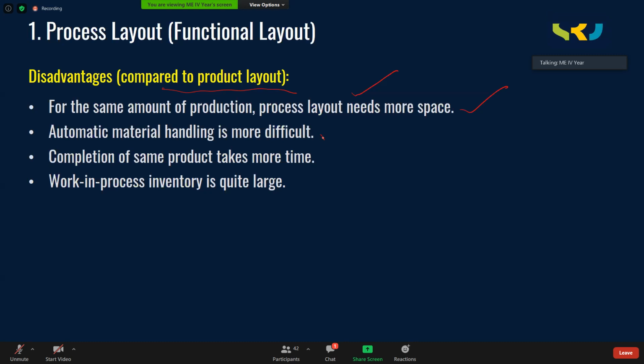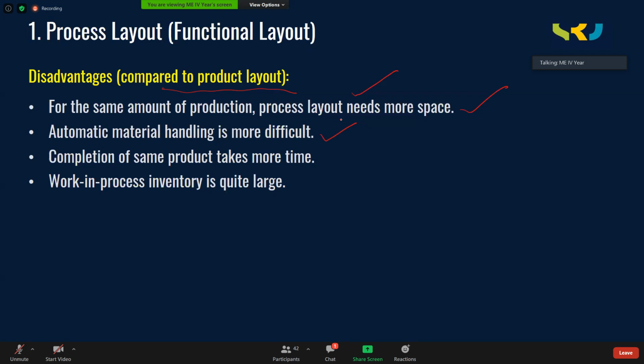Then, automatic material handling is difficult. We cannot use automatic material handling. Let us suppose you consider automated guided vehicles, AGVs, wherein we program the AGV, and based on your program, the AGV will move from one location to another location and carry the material. So naturally, automatic material handling is more comfortable in product layout, where the movement is always fixed.